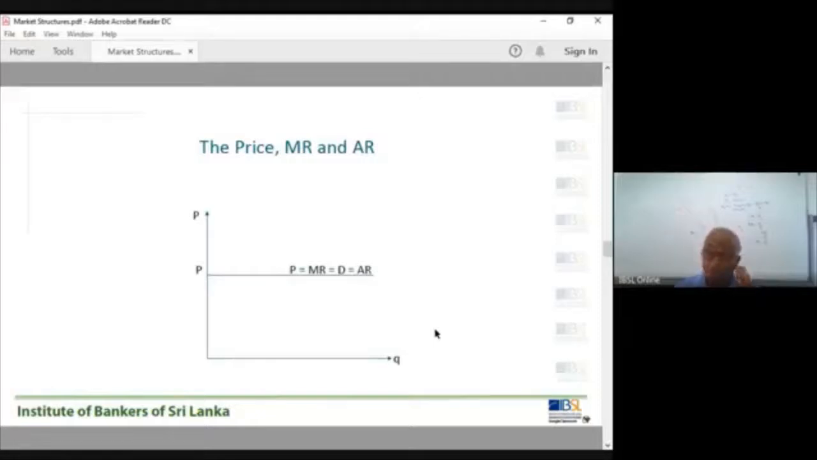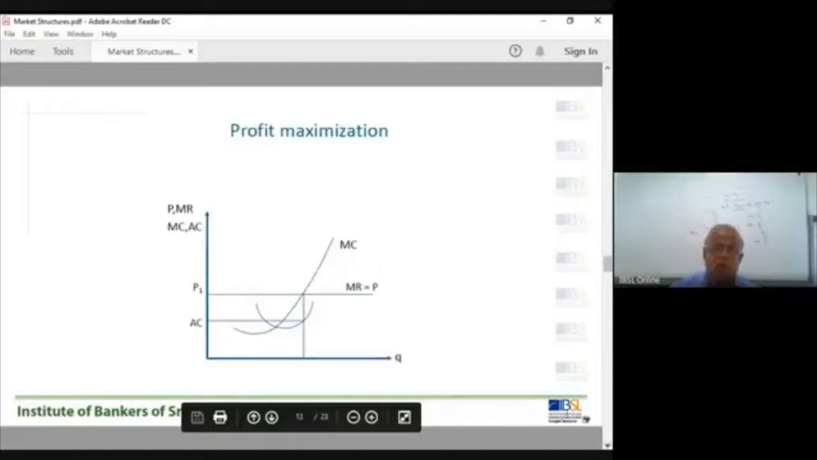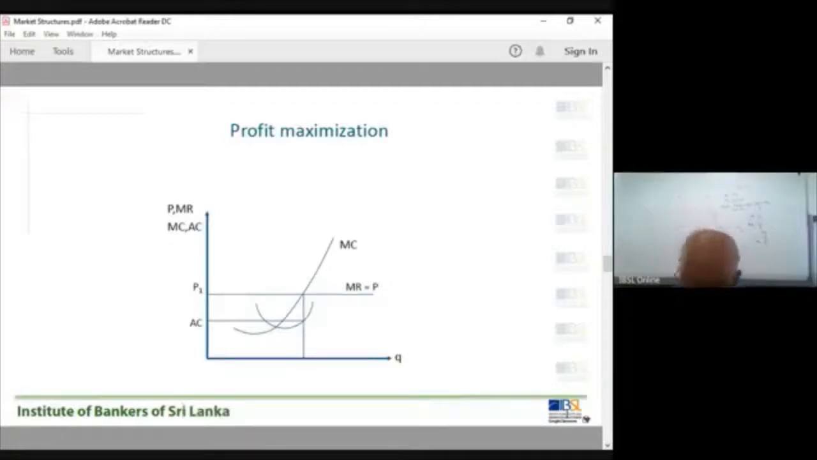Right? Now, next slide. Profit maximizing output. Profit maximization. Now we ask the question. This is a general discussion. After that, we discuss profit maximization in the short run and profit maximization in the long run. This is a general diagram.